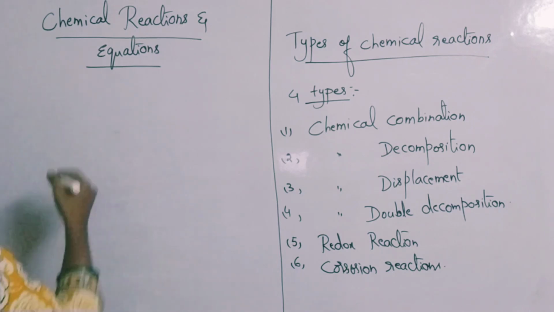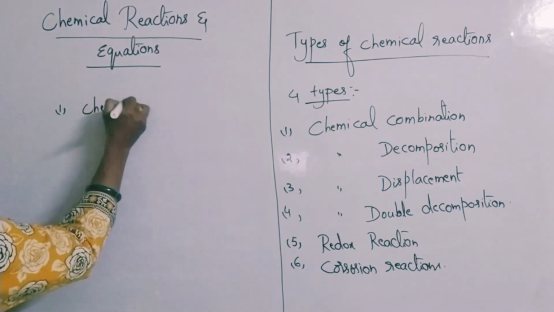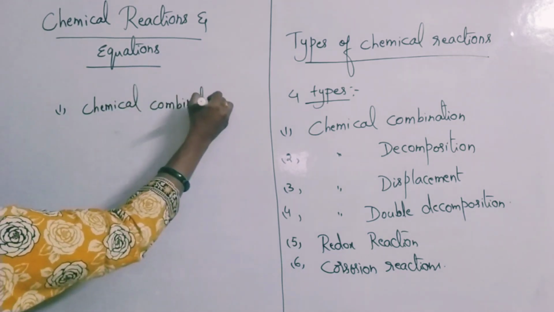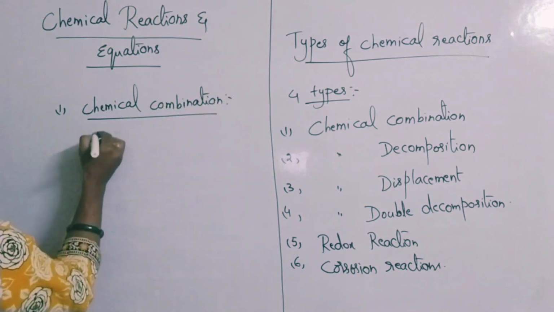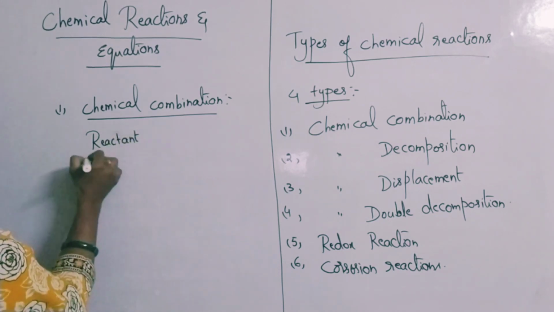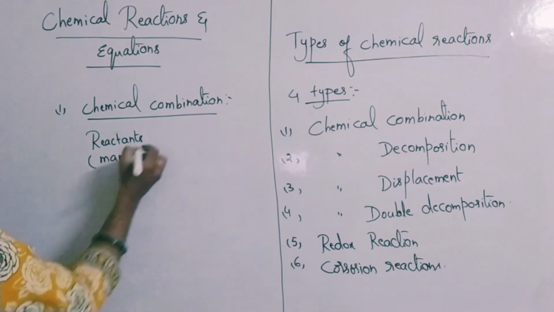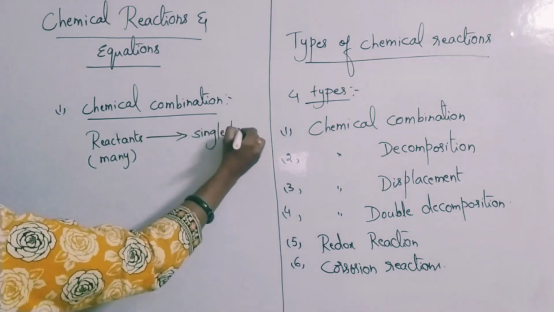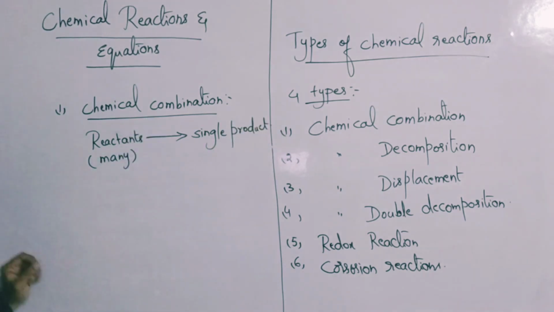So let us go for the first type of reactions: chemical combination reactions. In the name itself it is there. What are combination reactions? The type of reactions in which reactants can be many, 2 or more, but the product is only one. Such reactions are called chemical combination reactions.